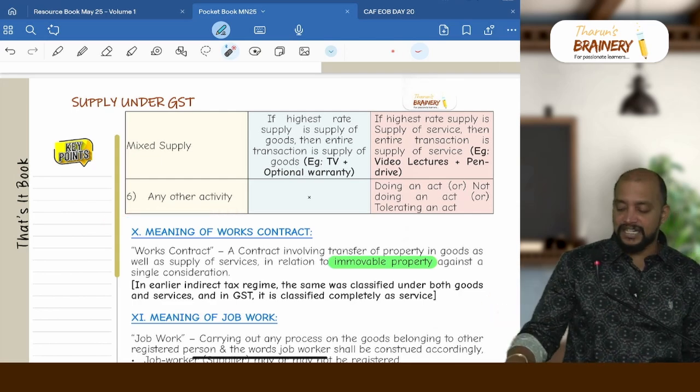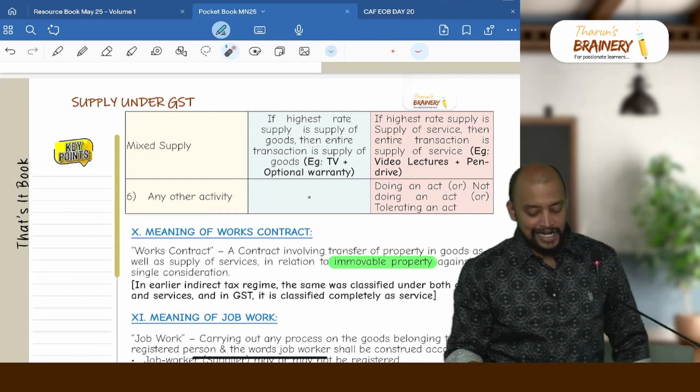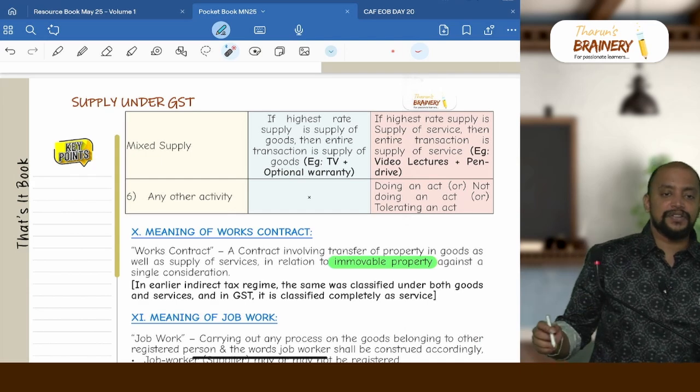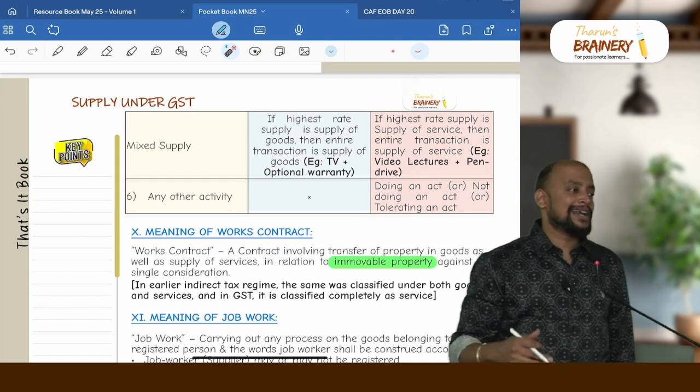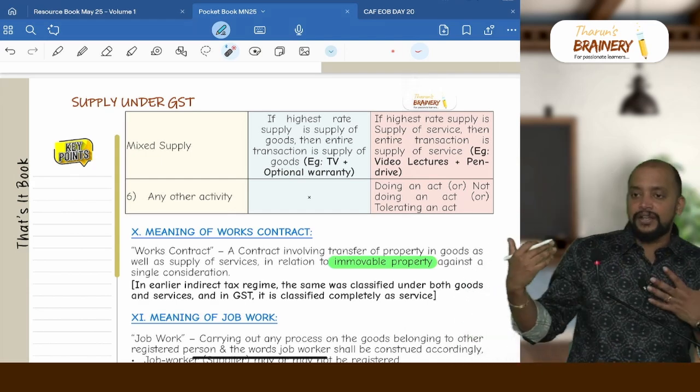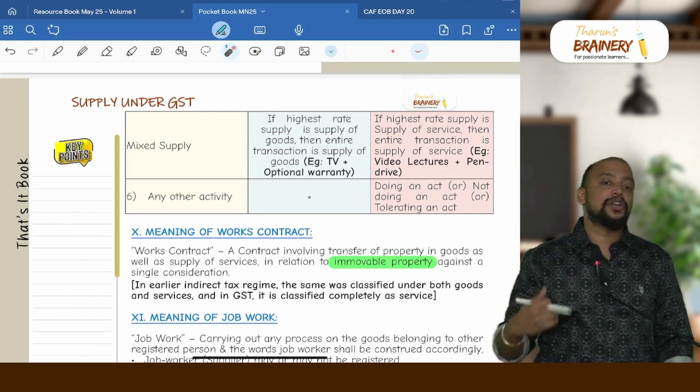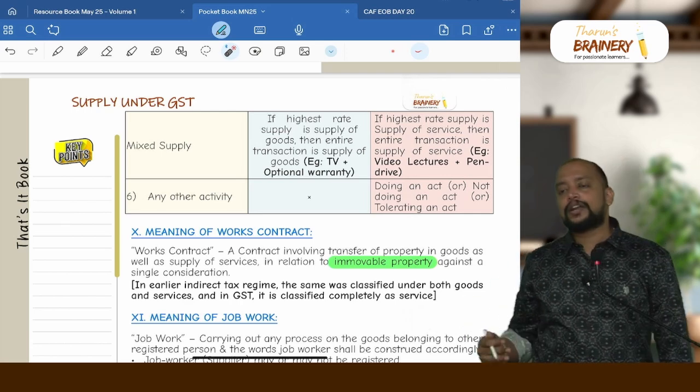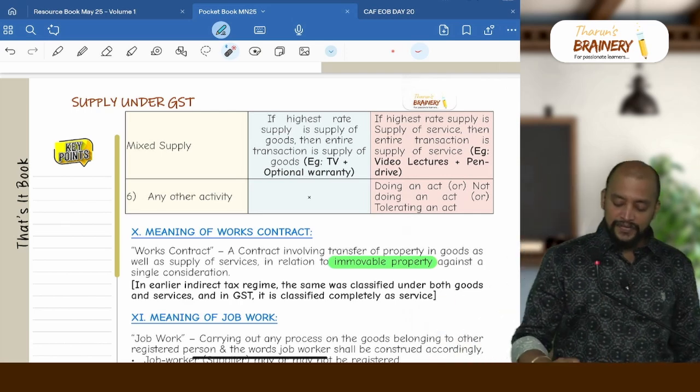Apart from this, any other activity, doing an act, not doing an act, or tolerating an act will be treated as supply of service. Doing an act, I am doing something. Tolerating an act, that is breaching: the other person has breached the contract and I am tolerating the breach. Or not doing an act, like non-compete fees. So all these are supply of services.